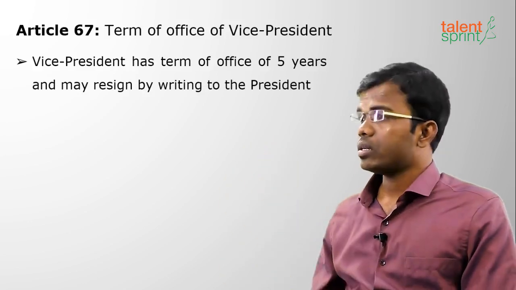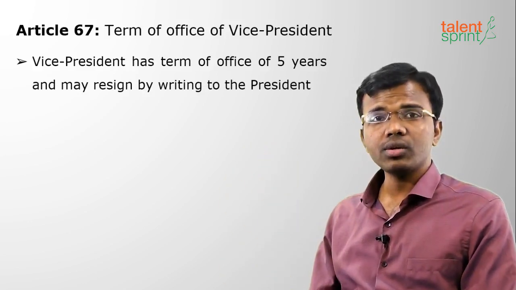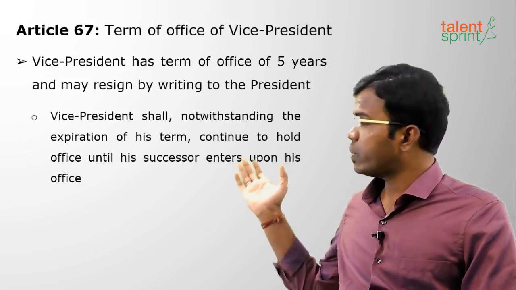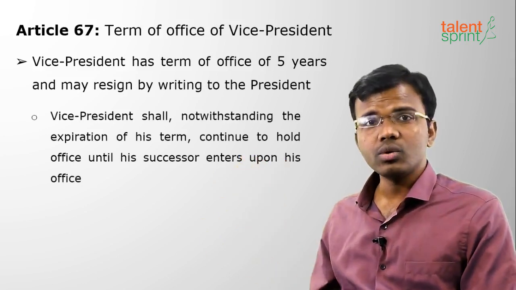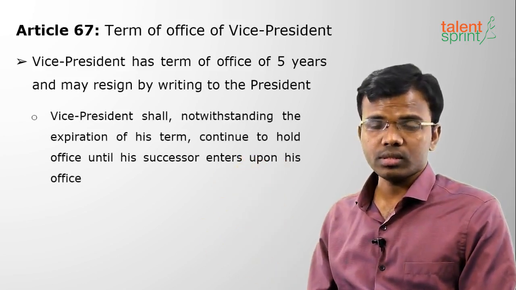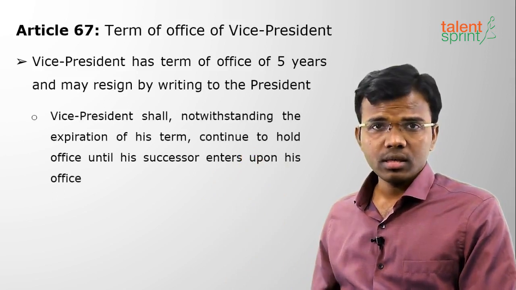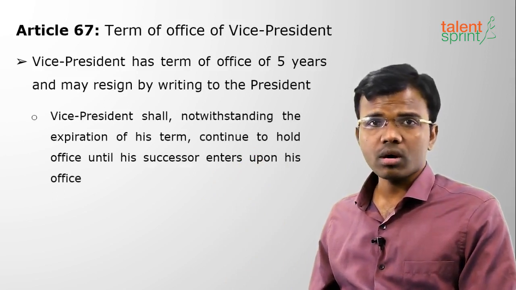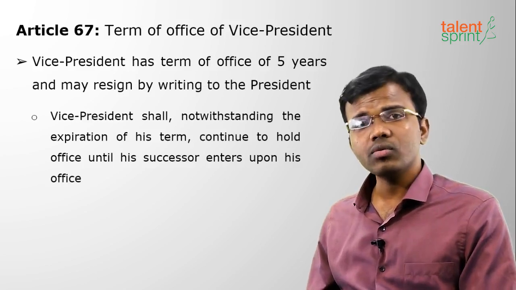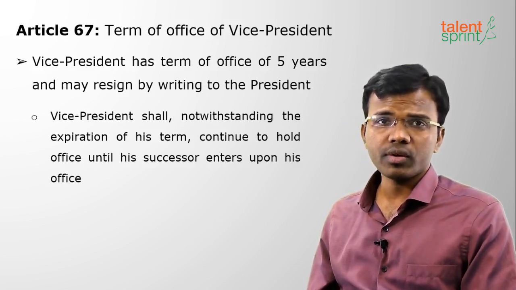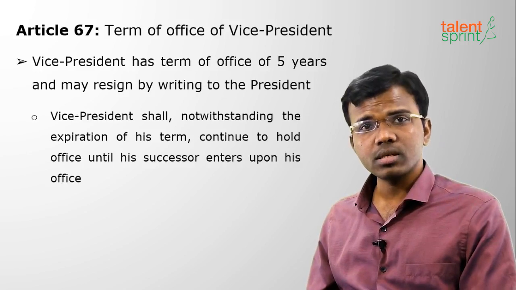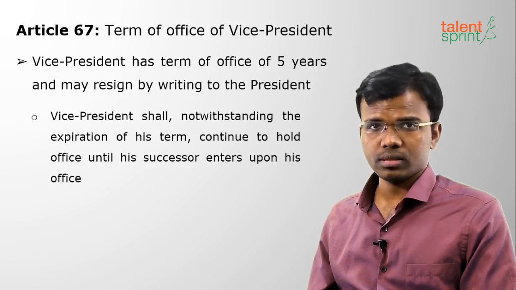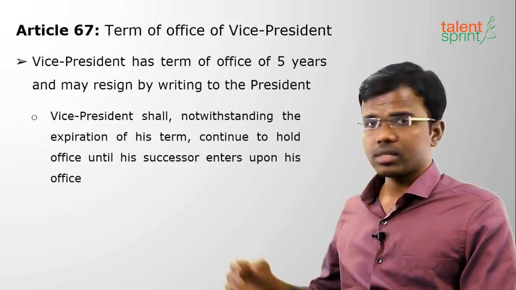He shall continue in office, even after the expiration of his term, till the new Vice President comes into office. Suppose today he is completing 5 years and the new Vice President is not ready. Then he may continue till the new Vice President comes into place.